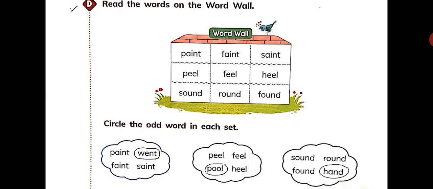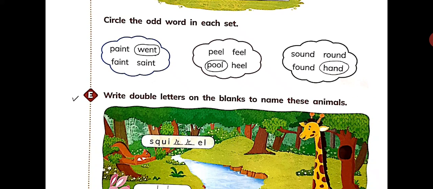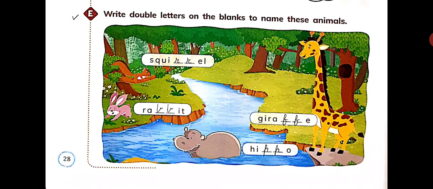Next is sound, round, found, hand. So the odd one is hand. So circle the word hand. Fine. Now moving on to part E. You have to write double letters on the blanks to name these animals. Children, look at the first word and see the picture beside it.